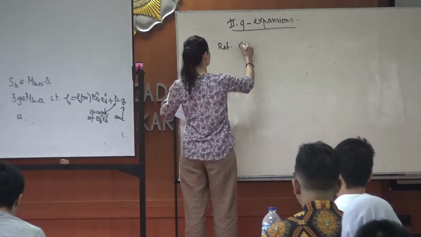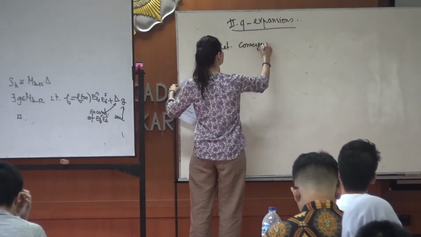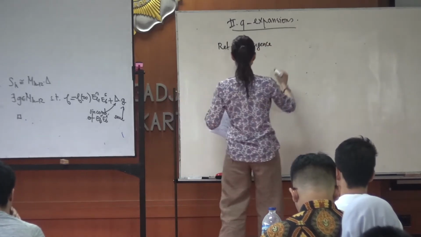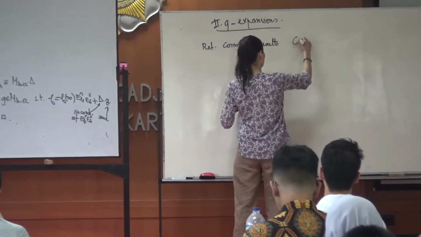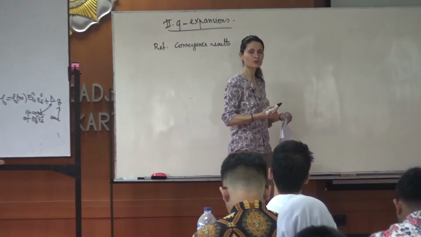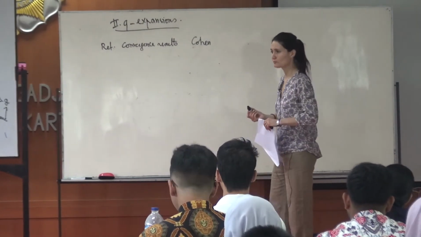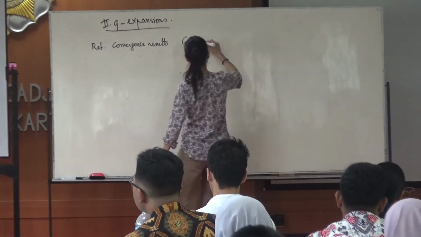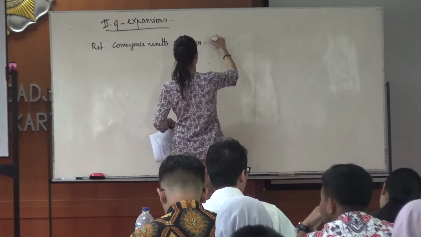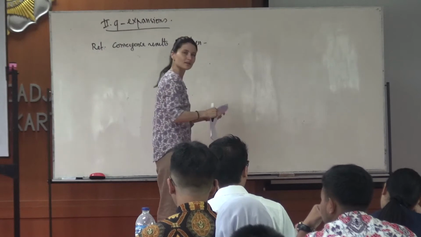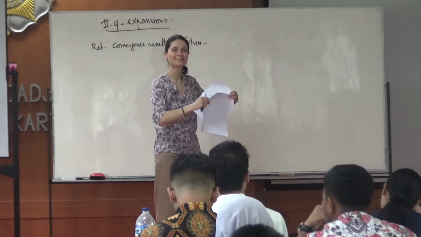I find that this reference is good for convergence results. There are obviously plenty of references for that, but in the book of Cohen, I don't remember the other name.